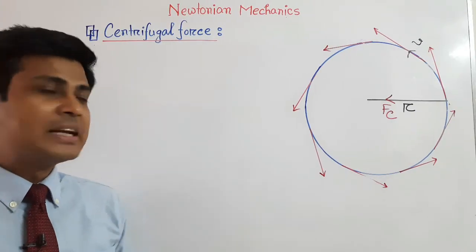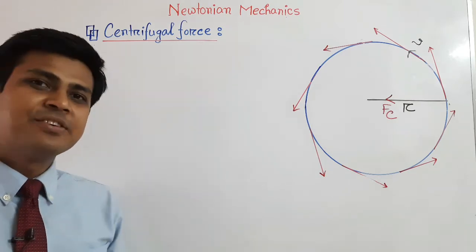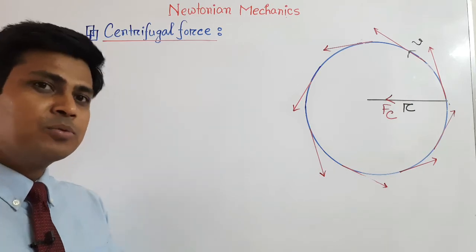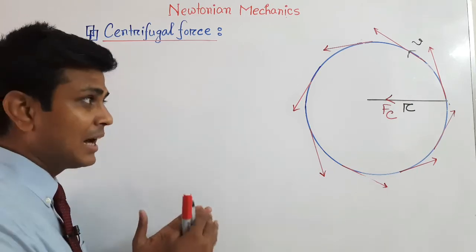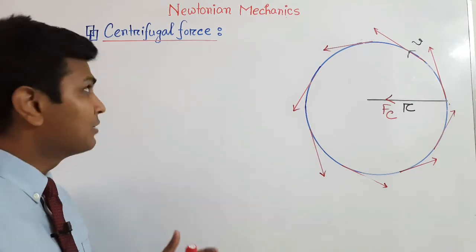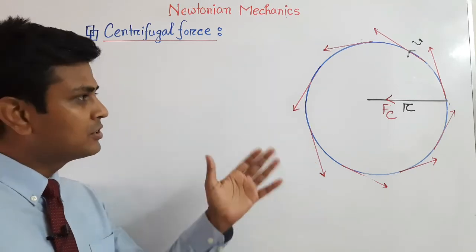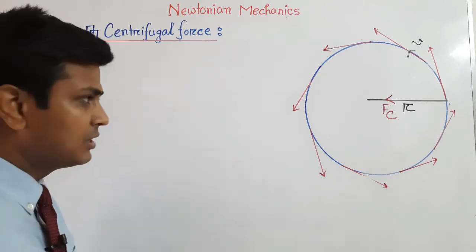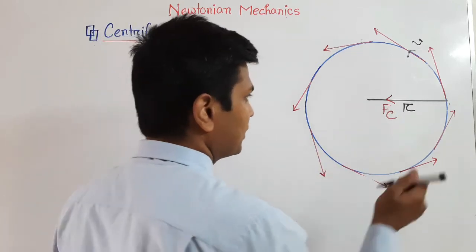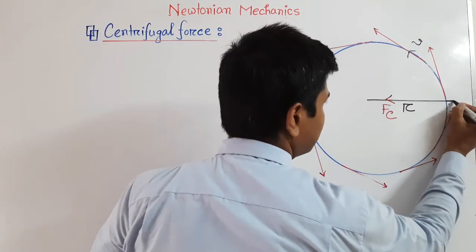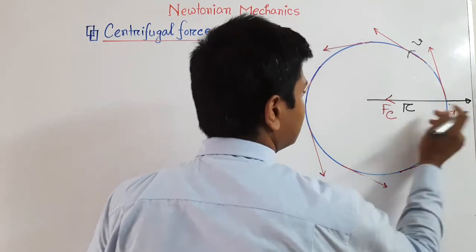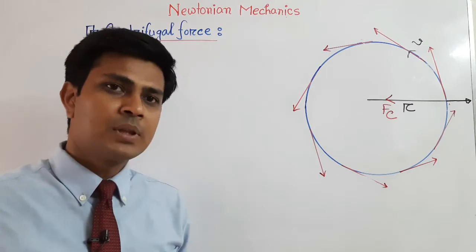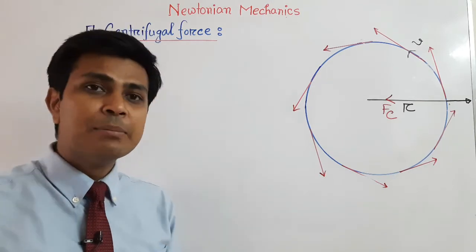Now let's have a look at the centrifugal force. The centrifugal force is just the opposite force of the centripetal force. If a body moves in a circular way, then the force which acts outward from the center is called centrifugal force. For this force, the body will move away from the center, and this force is always tangent to any point of this circular path. And this centrifugal force is actually an imaginary force.